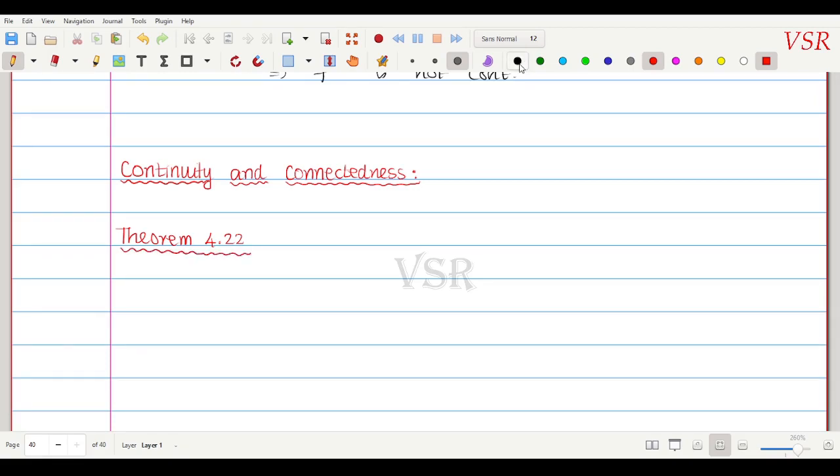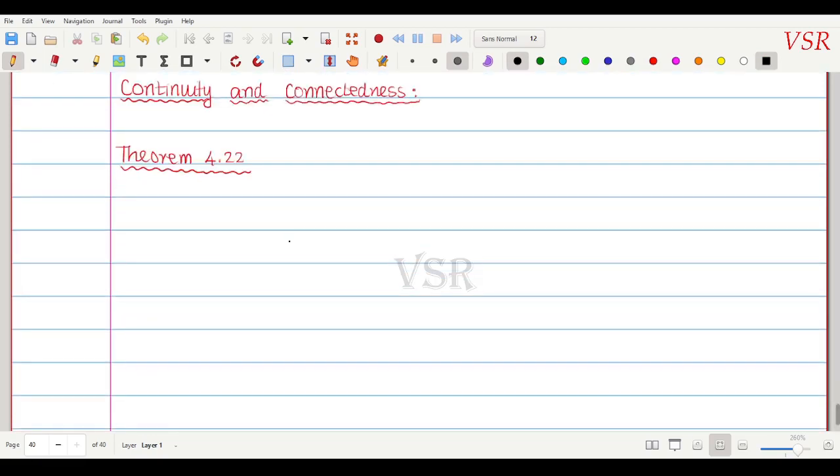Statement என்ன அப்படின்னா, let X, Y be metric spaces and f be a function from capital X to Y, a continuous function.